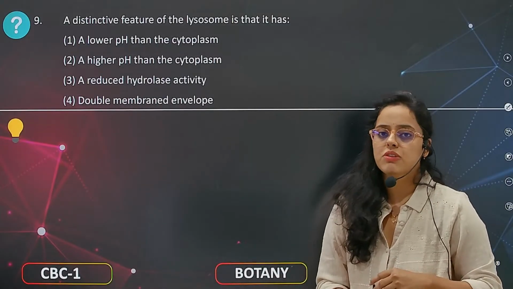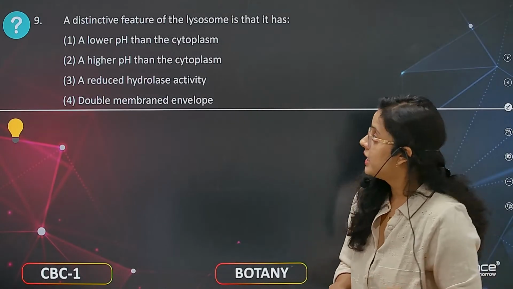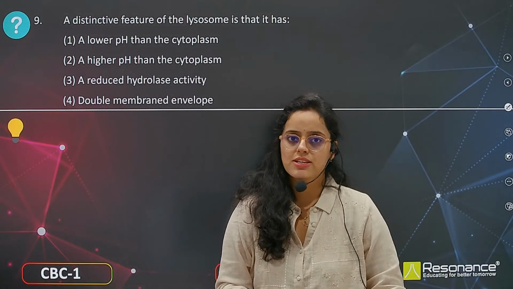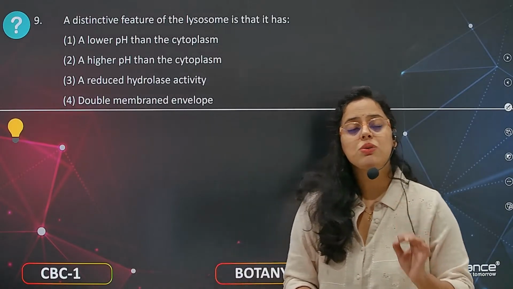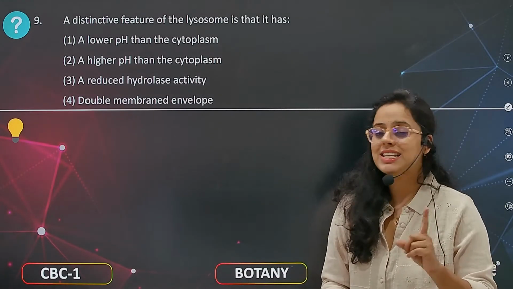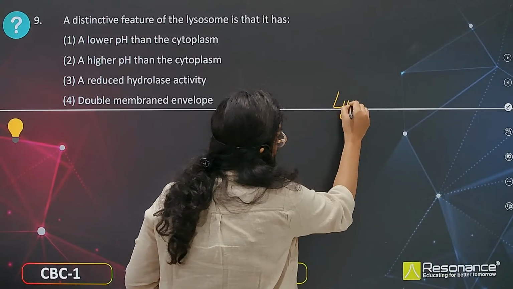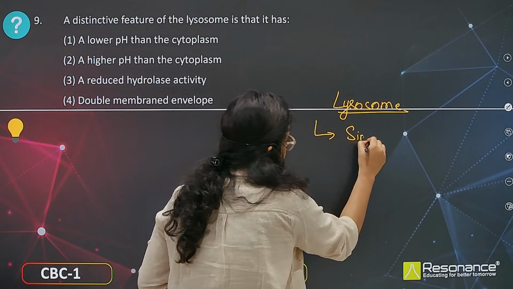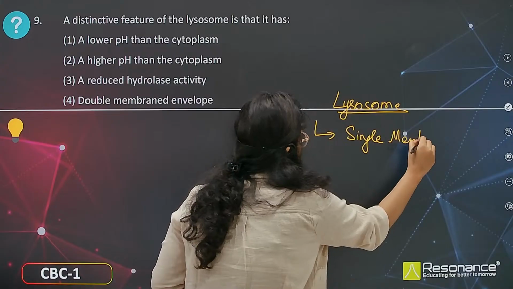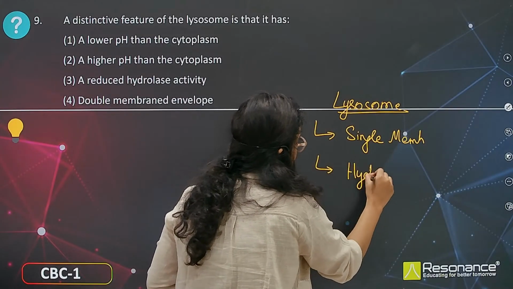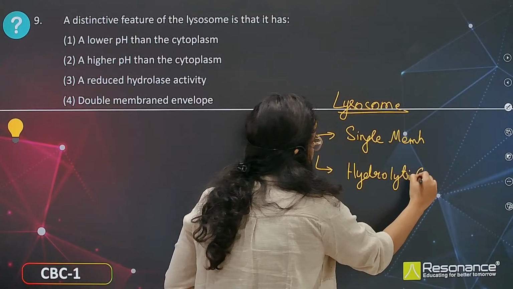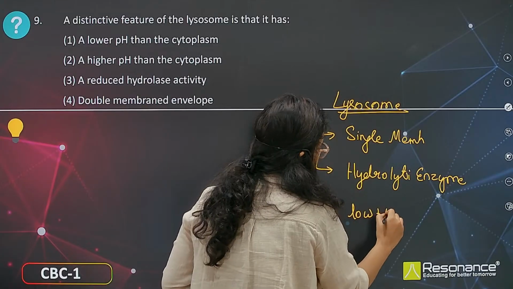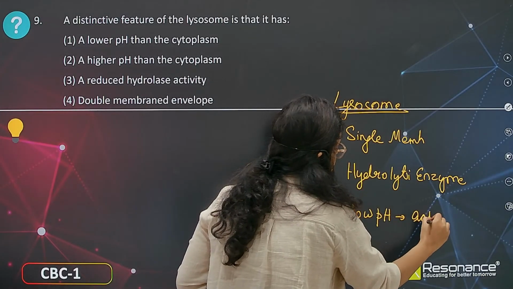The distinctive feature of lysosome is that it has lower pH than cytoplasm, or higher pH than cytoplasm, or reduced hydrolysis activity, or double membrane envelope. So we know the characteristic features of lysosome. It is single membrane. Let us note down the characteristic features so that you can answer easily. Lysosomes are single membrane. They consist of hydrolytic enzymes and these enzymes work at low pH. Why? Because they are acidic. They work in acidic environment.